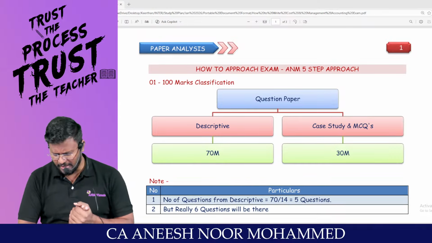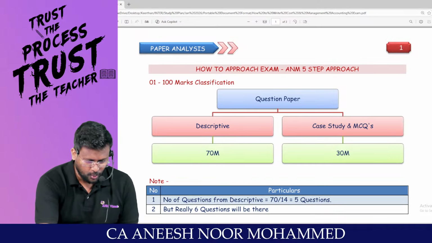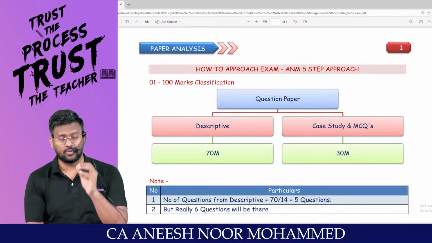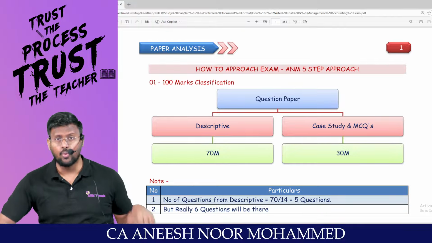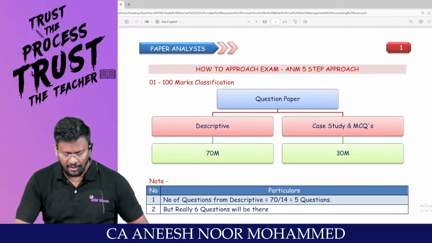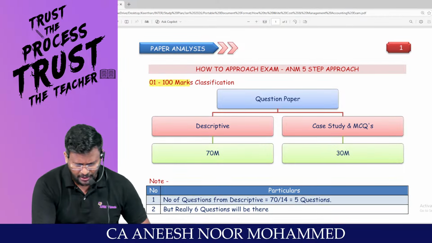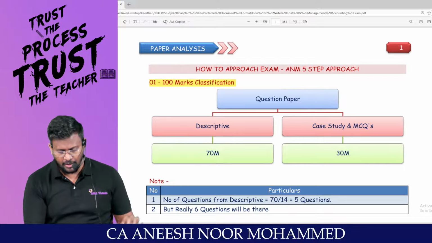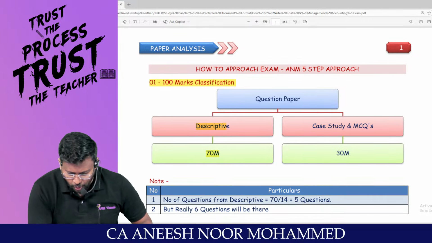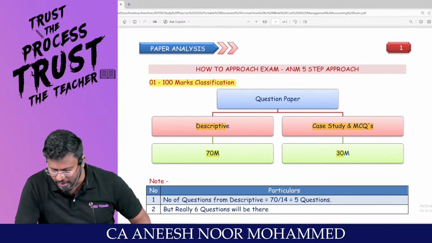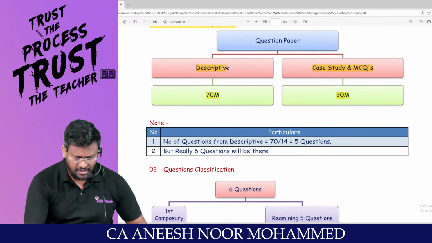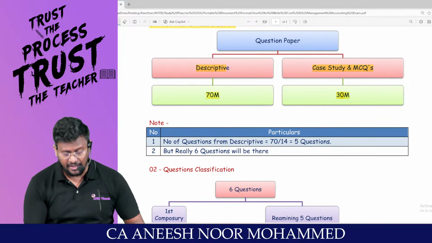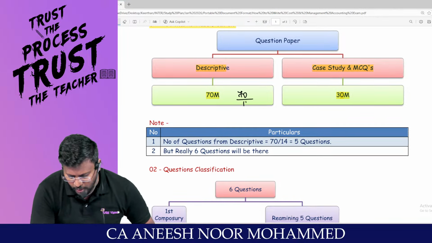Good morning to all. My dear lovable students, those who are going to write the costing examination today, I just want to draw your attention regarding how to write the costing exam. As we all know, it is a 100-mark paper. In that, 70 marks will be for descriptive and 30 marks will be for case study and MCQ. In that 70 marks, every question will be for 14 marks.